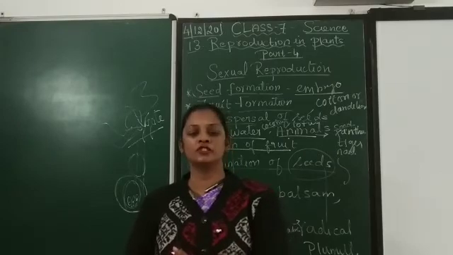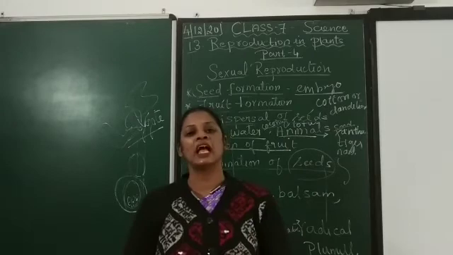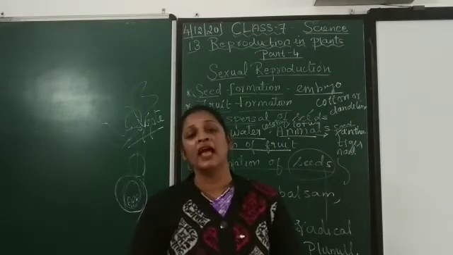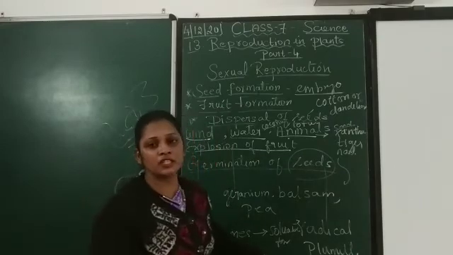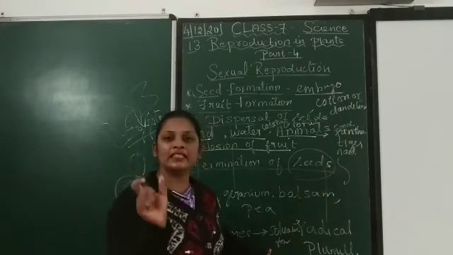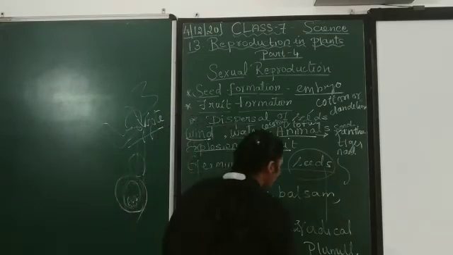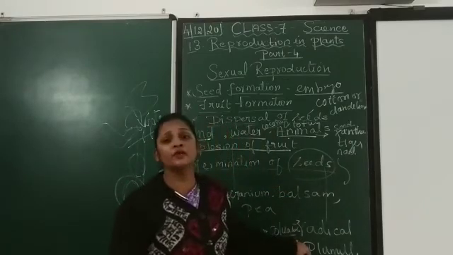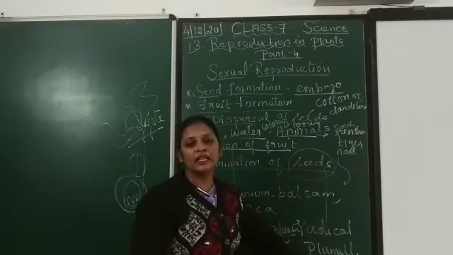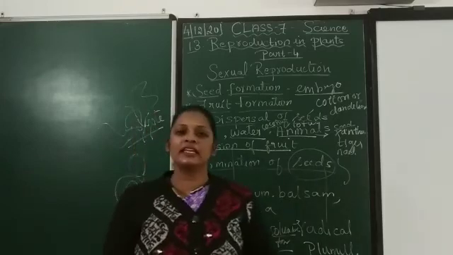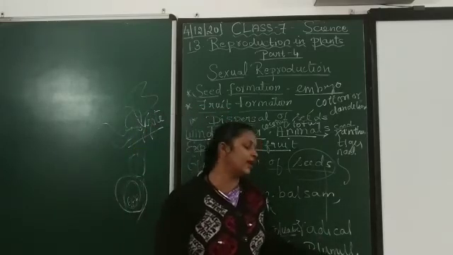So after this, some chemical changes happen inside after the water enters into the seed. The enzymes turn into the soluble form. The enzyme that the seed has converts into soluble form. Then it will transfer to the radicle and plumule. So this soluble form is converted into these two forms, radicle and plumule.